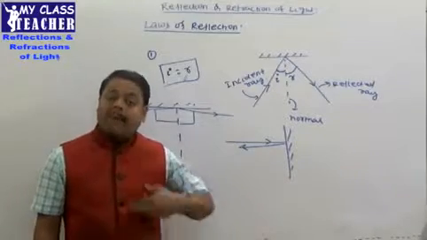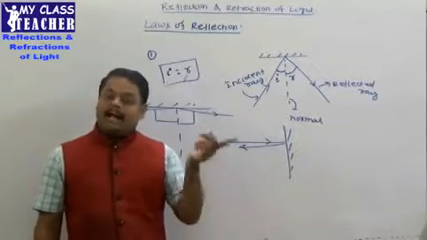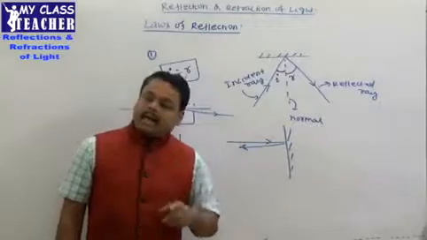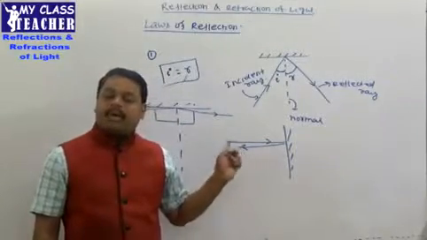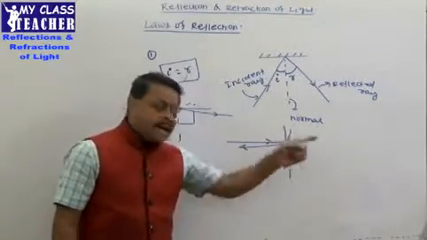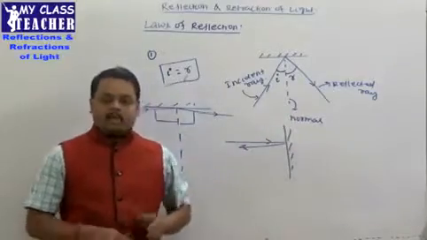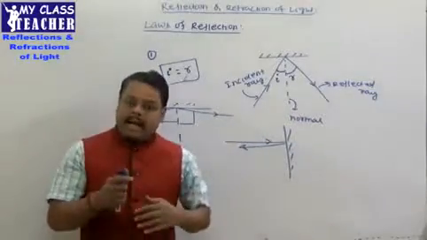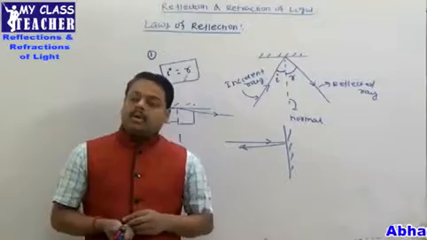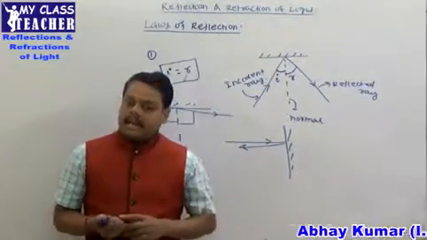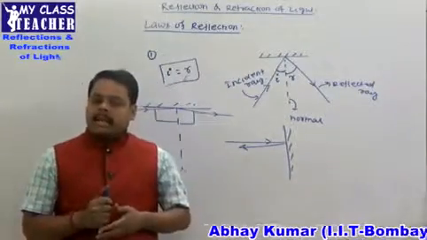Then what is the angle of deviation of the ray? What is the angle rotated by the ray? Angle rotated by the ray here it is 180 degree. फॉरवर्ड जा रहा था, अभी रिटर्न आ गया. So angle rotated इसका मतलब जितना एंगल ये टर्न लिया, that angle rotated here it is 180 degree. तो ये ऑब्जेक्ट क्वेश्चन के लिए याद रखना है.